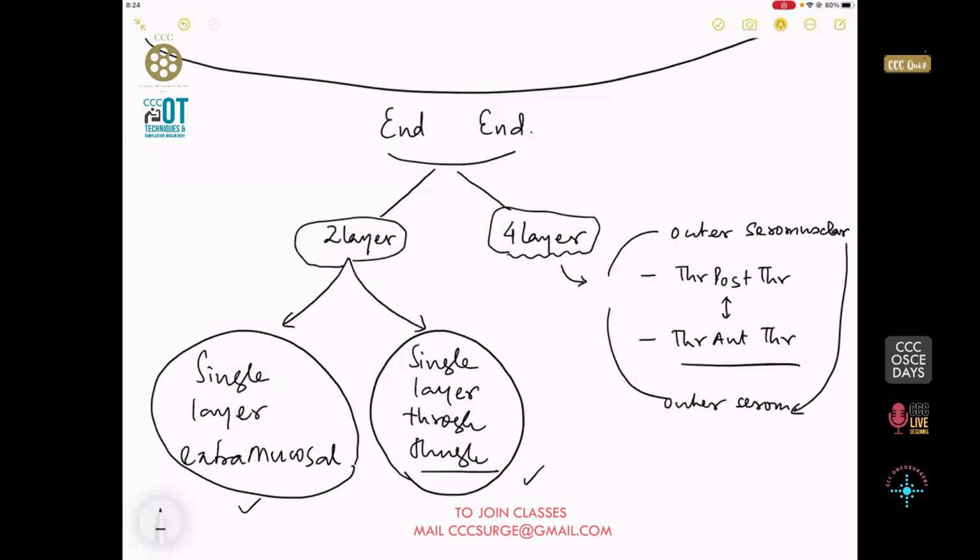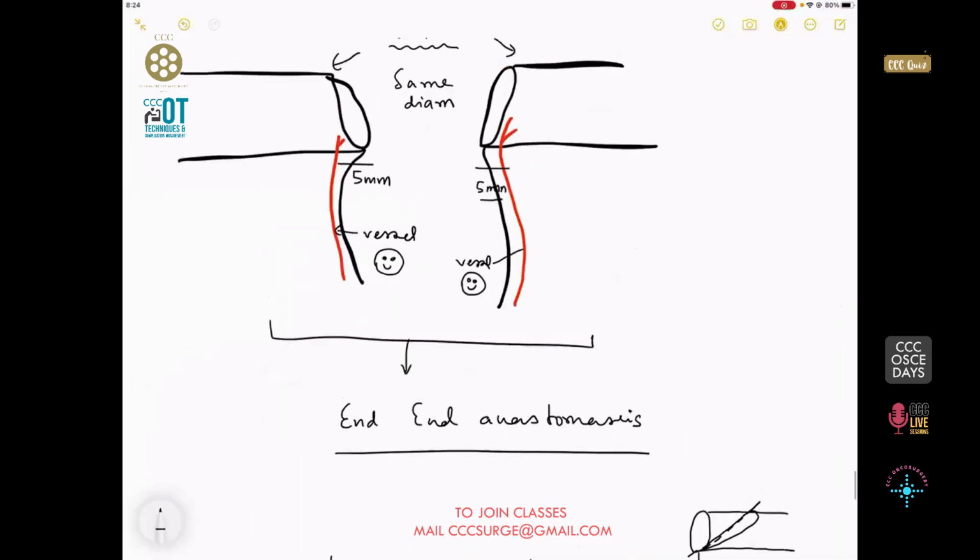So in an exam, how will you do an end-to-end anastomosis? It can be done by these three ways. I have not talked about staplers yet, mind you. So this is one way to join.